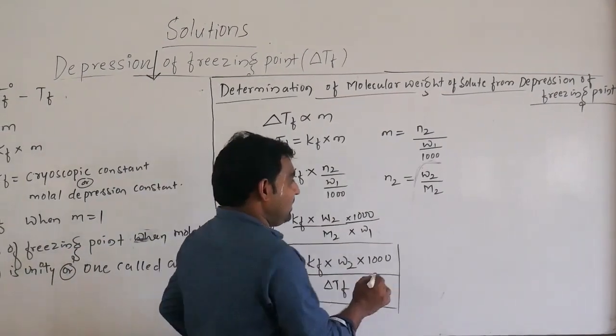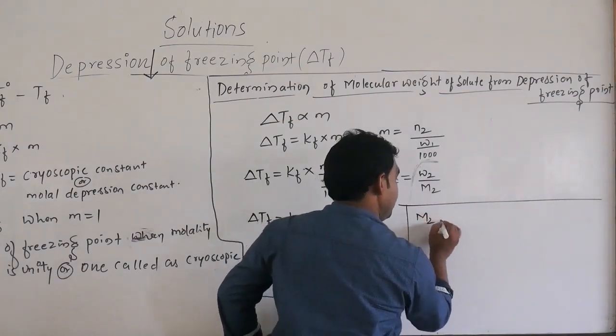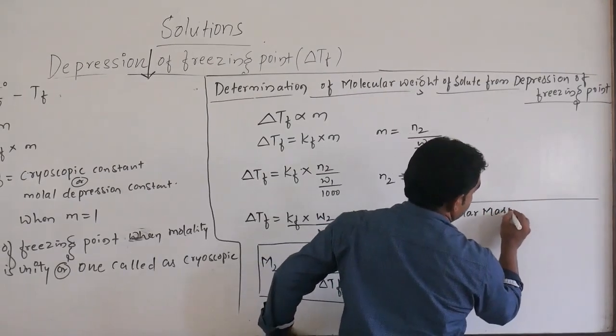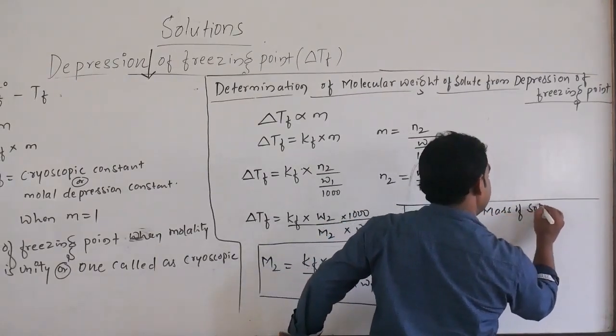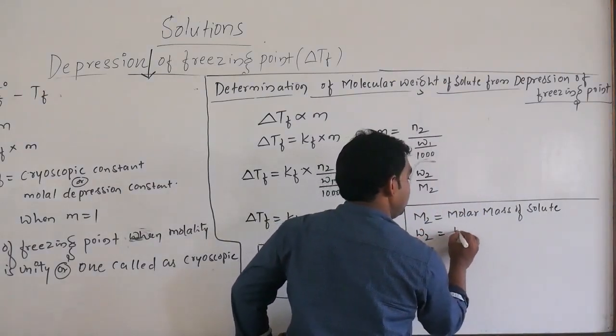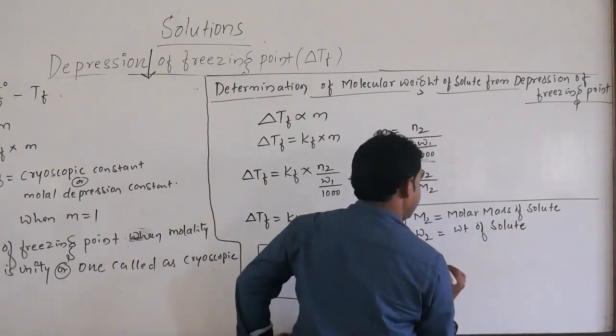So now what we are writing here: M2 means molar mass of solute. W2 means weight of solute.